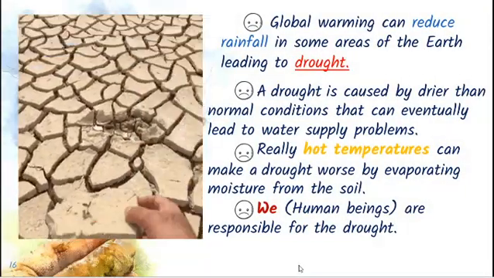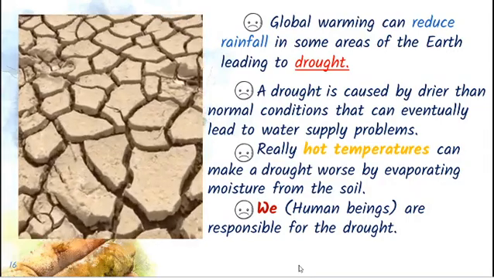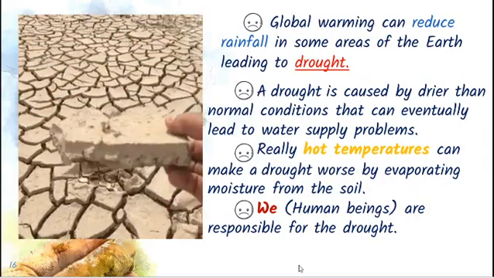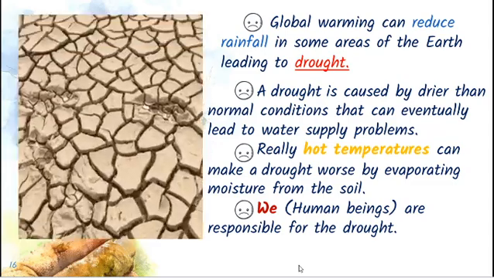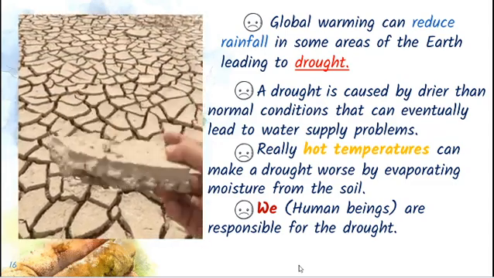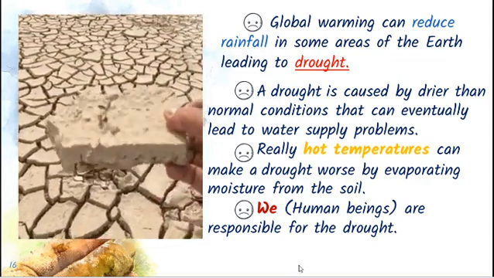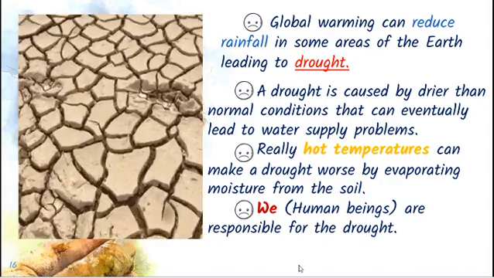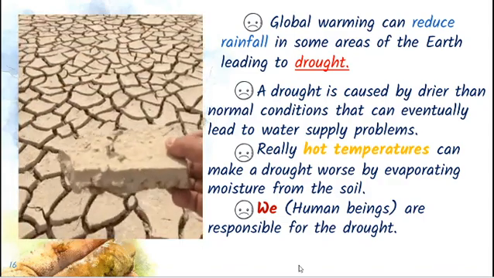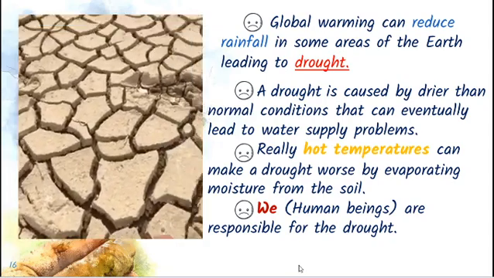And then it sometimes reduces rainfall in particular places, so that leads to drought. What is drought? Drought is a drier condition that happens due to water supply problems. In hot temperature, drought can be worse because the moisture present in the soil is absorbed by the excess heat, so that soil cannot be used further.